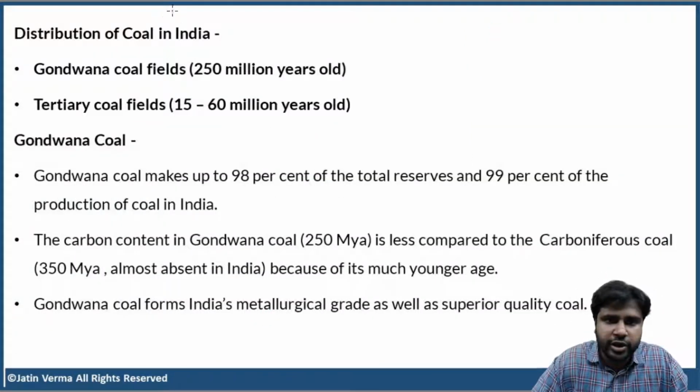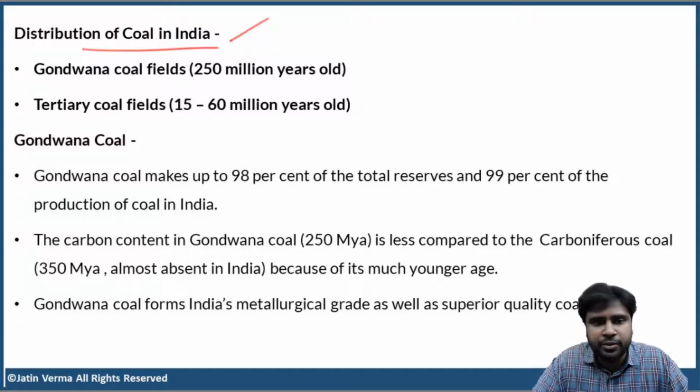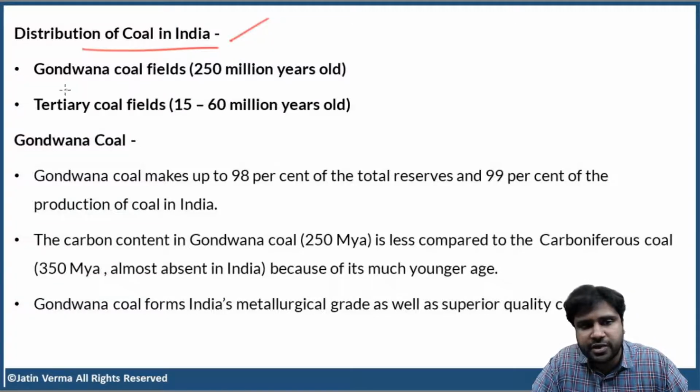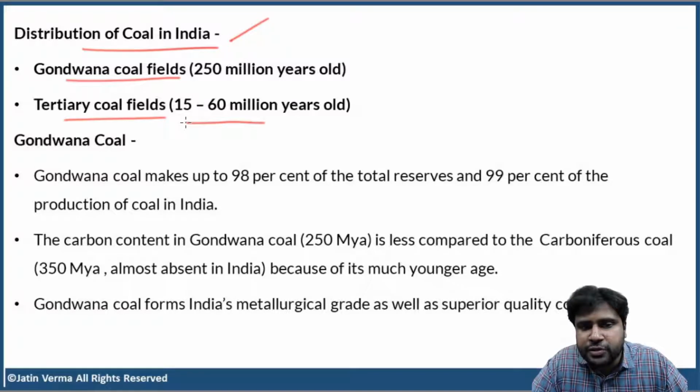Now, this is very, very important. Distribution of coal in India. Okay. Coal in India is found in two coal fields. First is the Gondwana coal field. Second, the tertiary coal field. Gondwana coal field is around 250 million years old, 200 to 250 million years old. Tertiary coal field is 15 to 60 million years old.